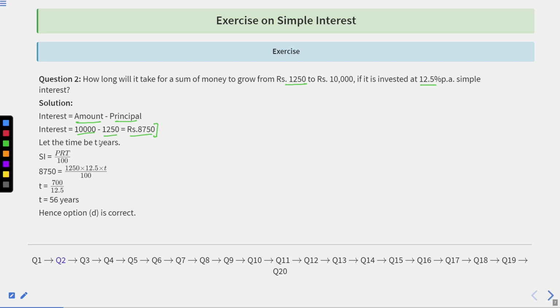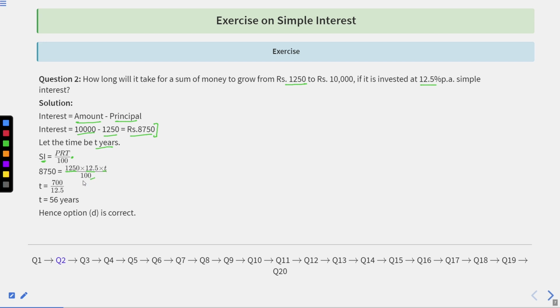So let T years be required. And we know the formula to find simple interest, that is P into R into T upon 100. So the simple interest we want to earn is 8,750 and principal is 1,250. Rate of interest is 12.5. Time is unknown, that we have to find out, and upon 100.